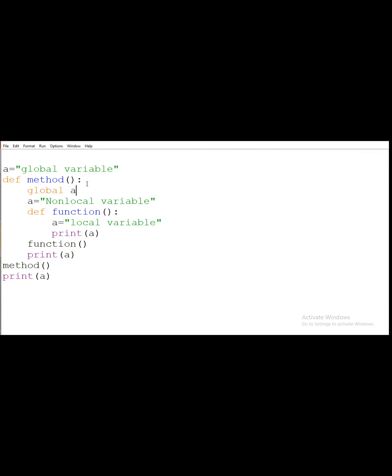Global of a. So what will be the output if I am writing global a inside the method function?